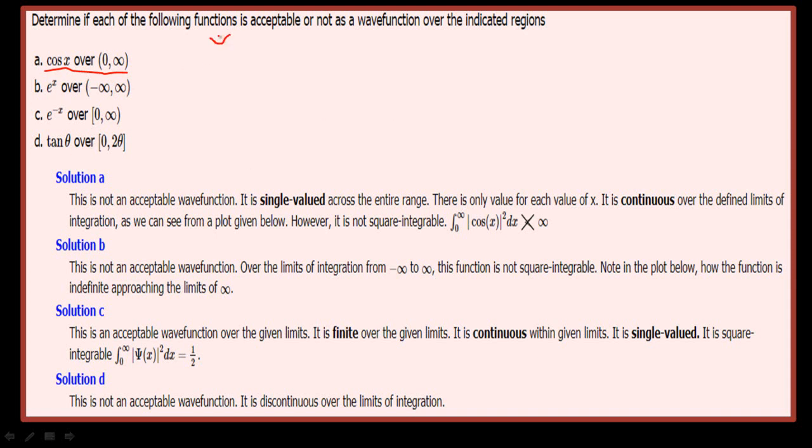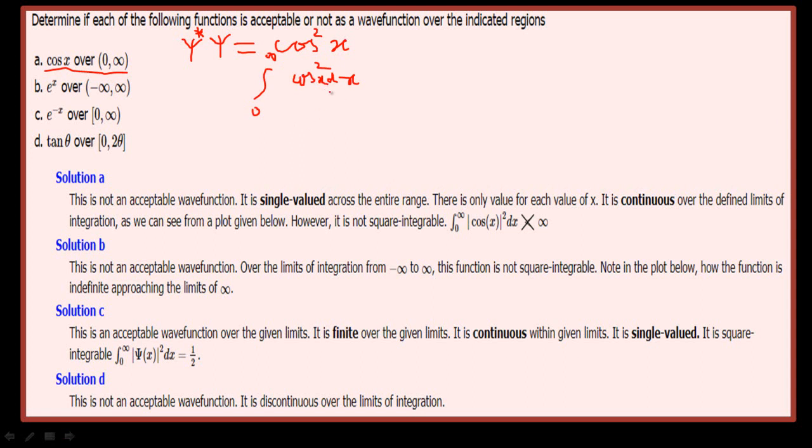since the wave function psi is equal to cos of x, then you know that the complex conjugate will be psi star, which is again cos of x. So the product of psi into psi star is nothing but cos square of x. So we need to find out the integration from 0 to infinity of cos square of x dx.